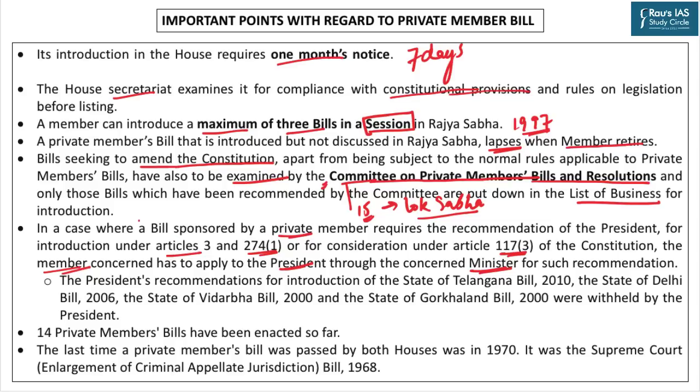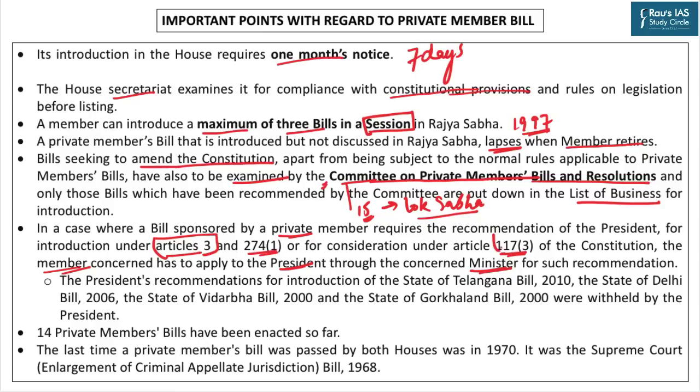You would know that permission of the President will be required before presenting the bill under Article 3, if the bill seeks to change the name or the boundaries of the state or to form a new state by separation of territory from any other state. Article 274(1) says that prior permission of the President is required in case of bills that affect taxation in which states are interested.